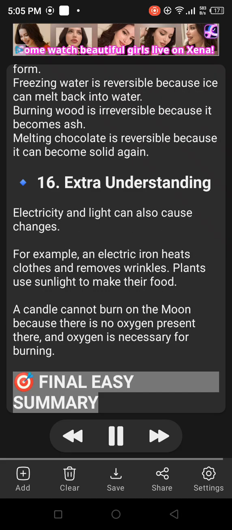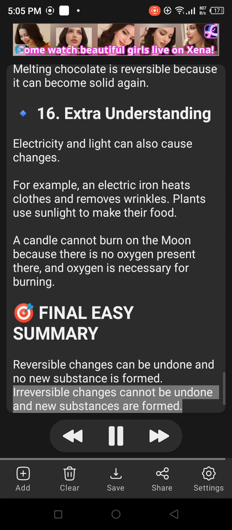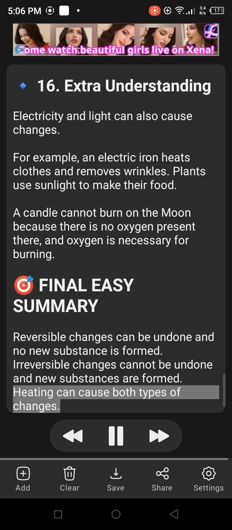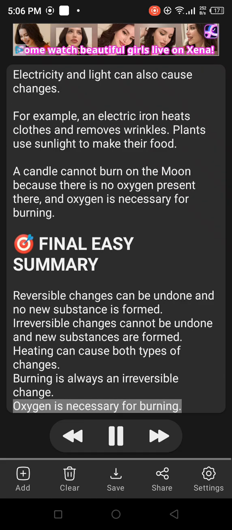Final easy summary. Reversible changes can be undone and no new substance is formed. Irreversible changes cannot be undone and new substances are formed. Heating can cause both types of changes. Burning is always an irreversible change. Oxygen is necessary for burning.